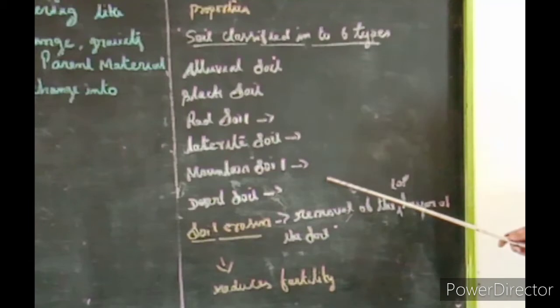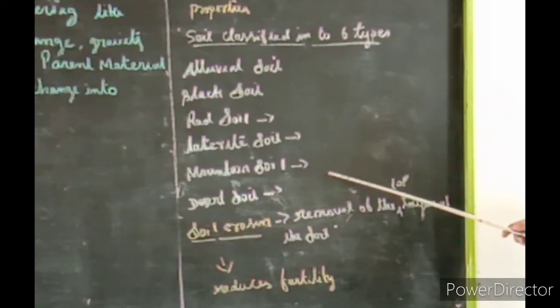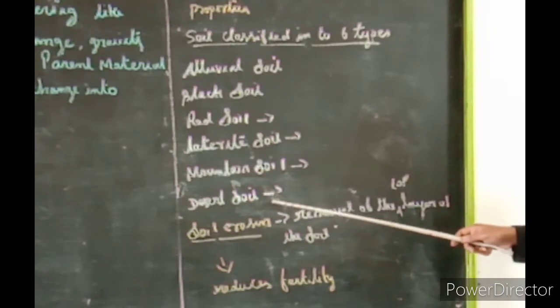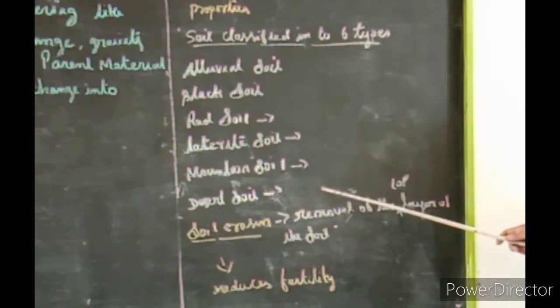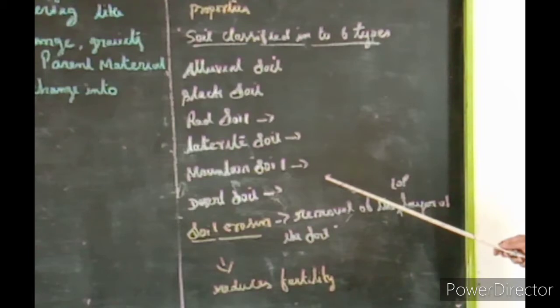Next one is mountain soil. These soils are found on the slopes of mountains. Next one is desert soil. It is a sandy soil found in the desert region. It is infertile soil. It is not suitable for cultivation.